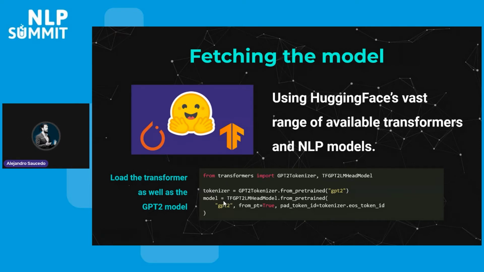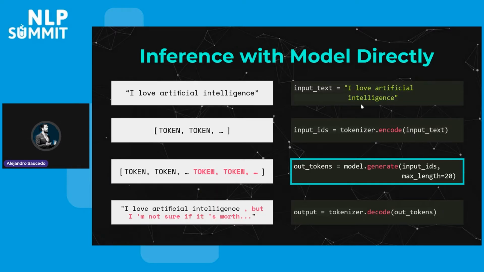So why are we actually loading two? The reason is that in order for us to send text to the GPT-2 model, we need to perform some pre-processing steps. So what does this look like? First we start with our input text. In this case, it says, "I love artificial intelligence."